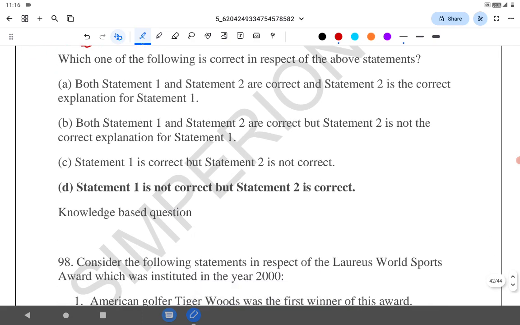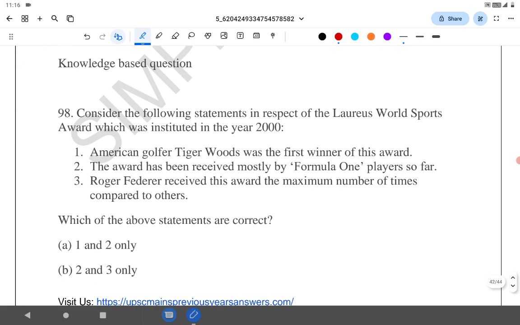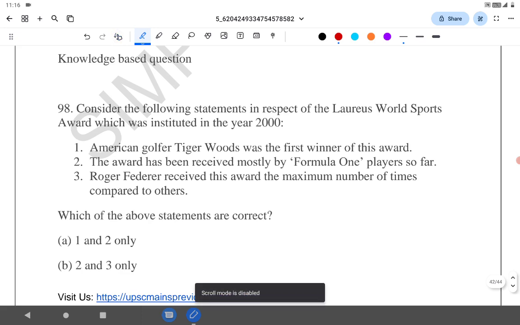So statement 1 is wrong and statement 2 is correct. Third question. Consider the following statement with respect to the Laureus World Sports Award, which was instituted in the year 2020. American golfer Tiger Woods was the first winner of the award. Statement 1 is correct. It's a fact.